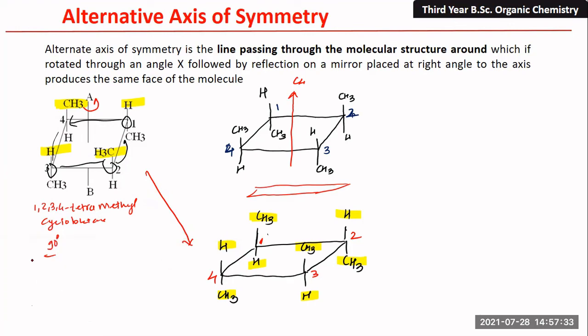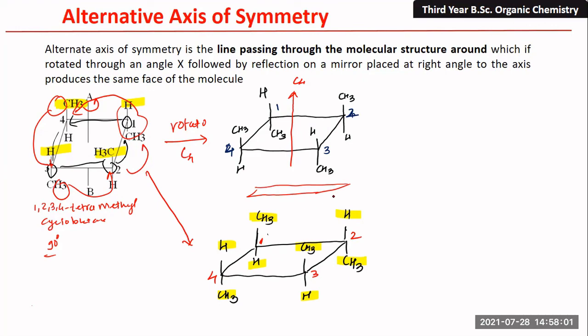So here you can see, this is the first rotation. This is a C4 rotation because it is a cyclobutane, so a 90-degree rotation is happening. We rotate this molecule, so the positions of the groups change. This particular group will be shifted here, this group will be shifted here, and this group is shifted here. Similarly, this group shifted here, and we draw the structure, right?